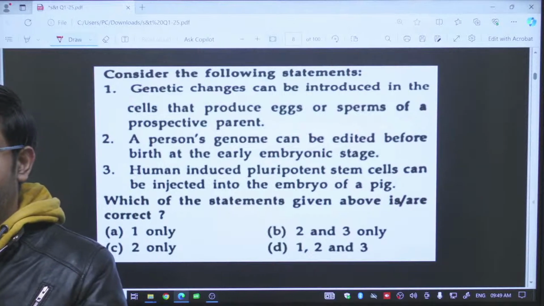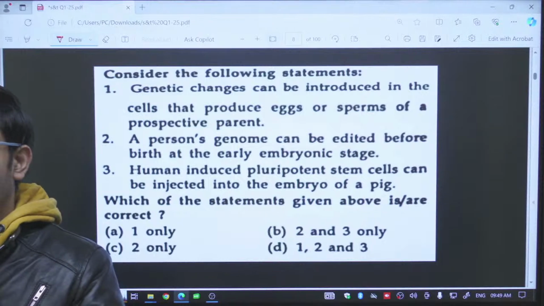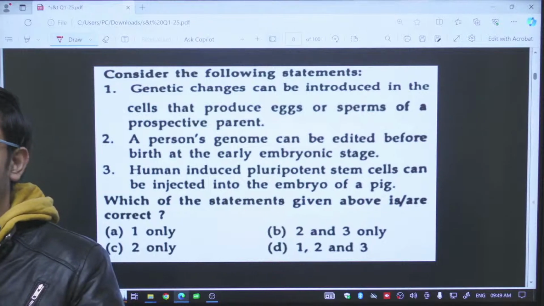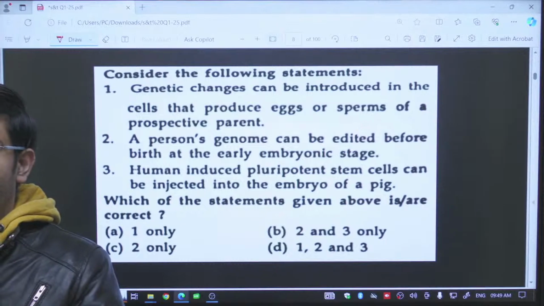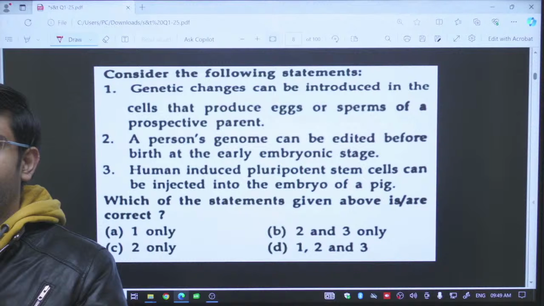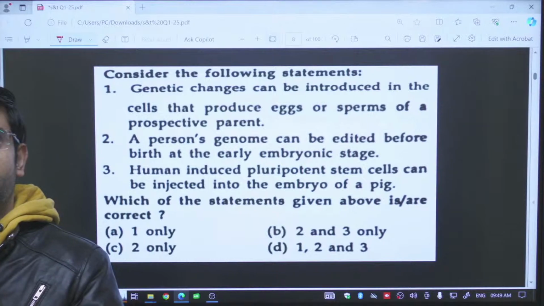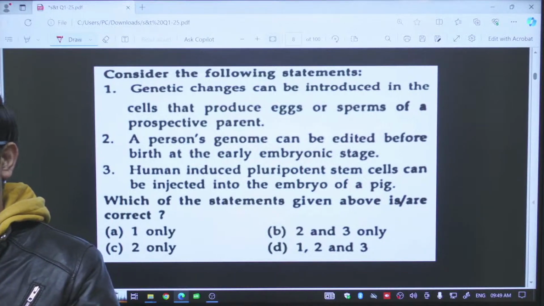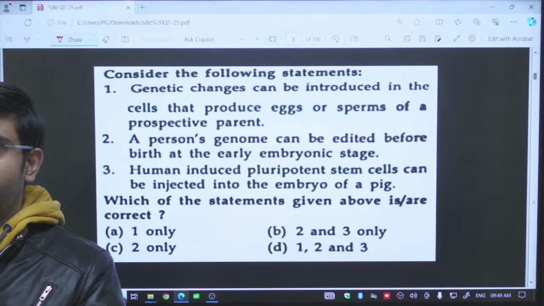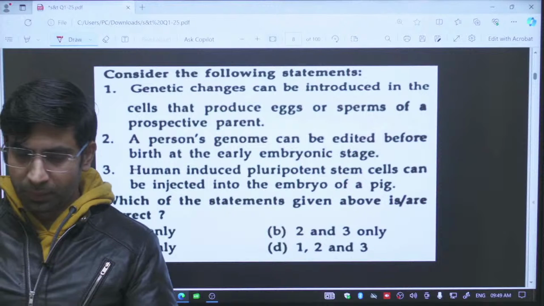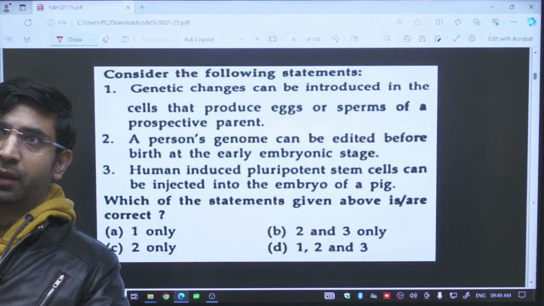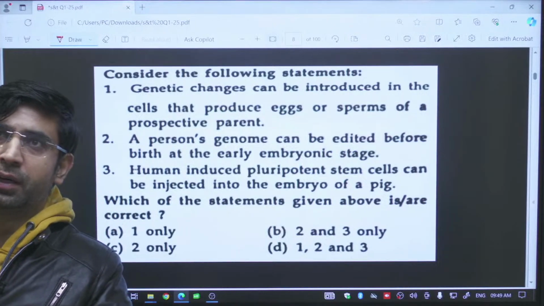After that, DNA is the same everywhere. What is DNA? DNA is a polynucleotide. So if you can edit the polynucleotide of a cell, you can also edit the polynucleotide of the egg cells and the sperm cells. So this is only to confuse you. If you know the basics, you can easily understand the main thing behind statement 1.